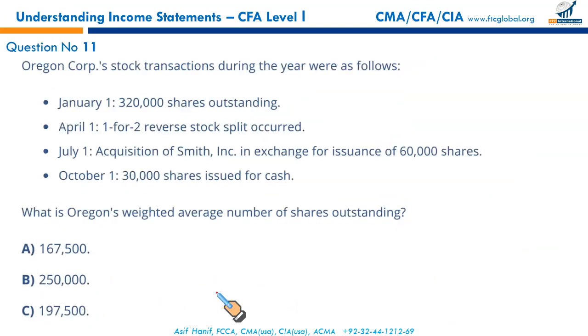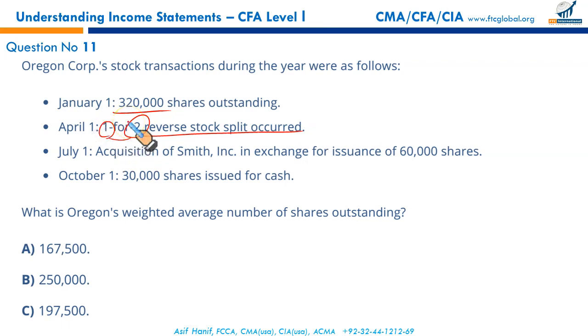Right. Oregon Corporation stock transactions during the year were as follows. 320 shares outstanding. Okay, January, they will carry the full weight. April 1, 1 for 2 reverse stock split. Reverse stock split means every 2 old shares are now converted to a single share.